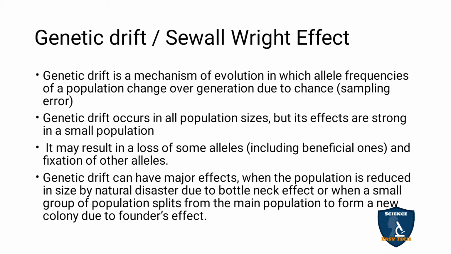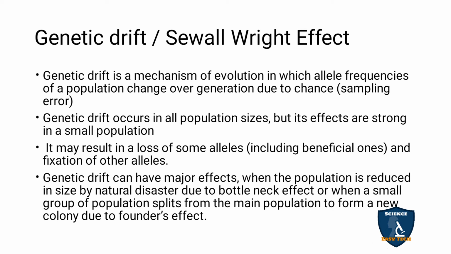And when the corona cases were high in the cities, the city people went to their native villages. They migrated in small groups and reached their villages. That is called the founder effect. The native place is the founder place.